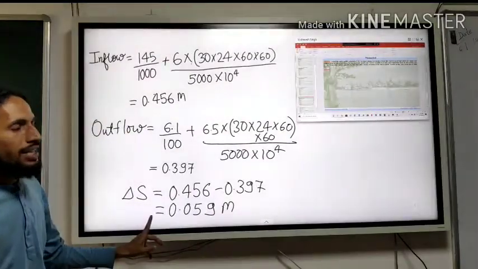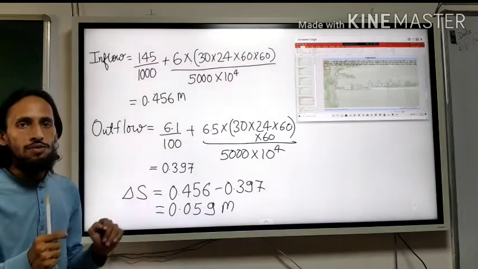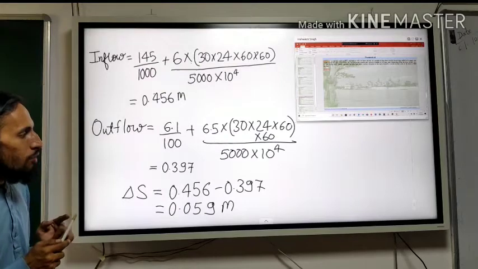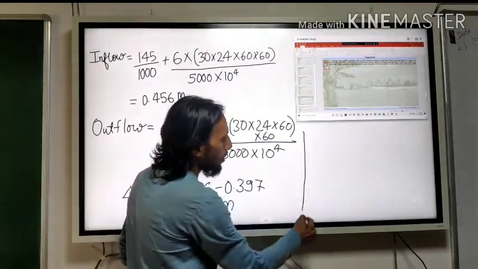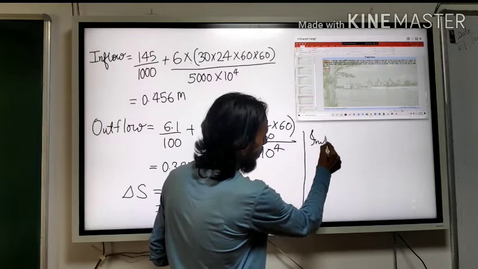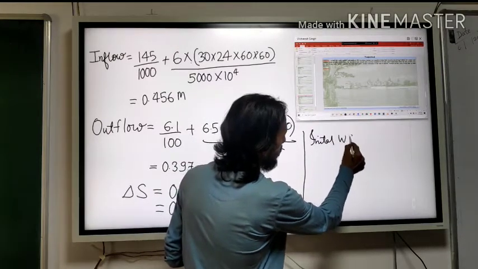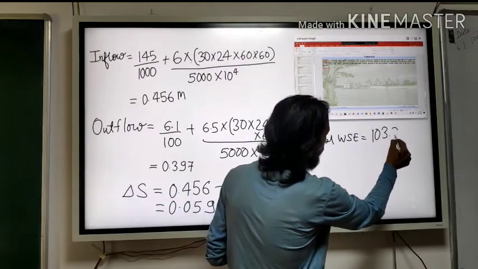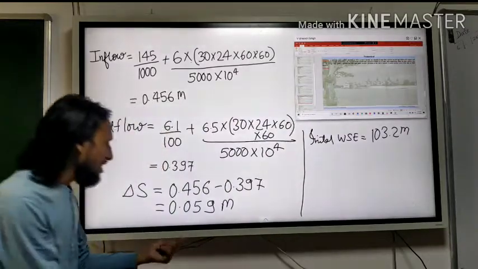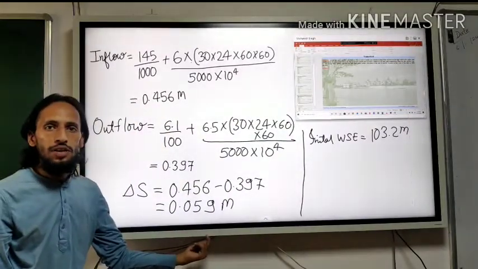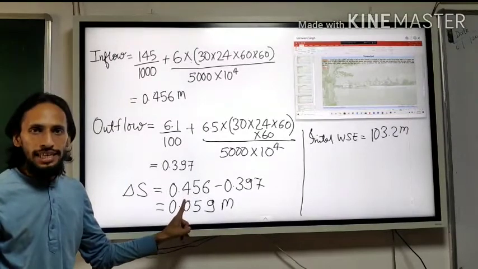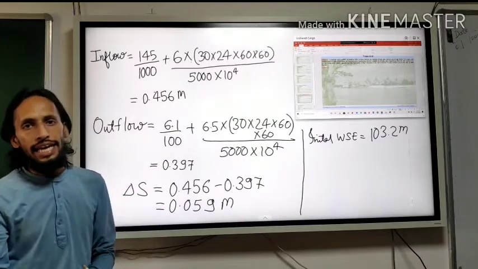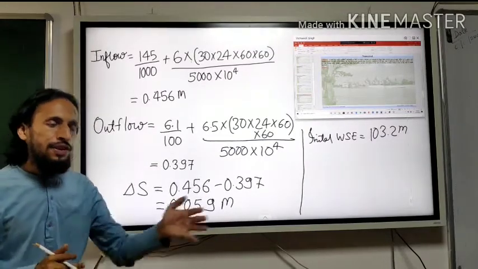But what we are asked is the final water surface elevation. What was the initial water surface elevation? 103.2 meter. Now the change is 0.059. Inflow was greater; more water came into the lake than left the lake.